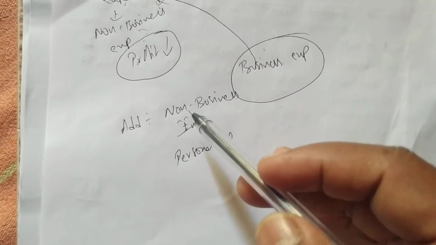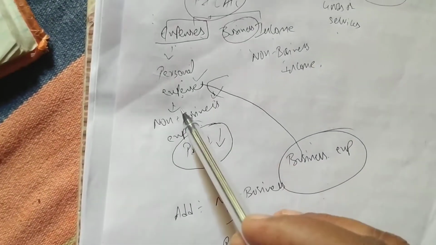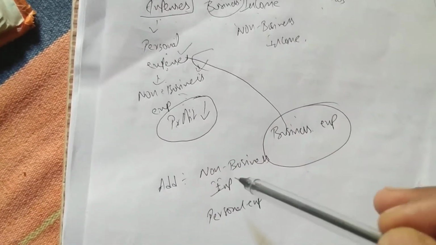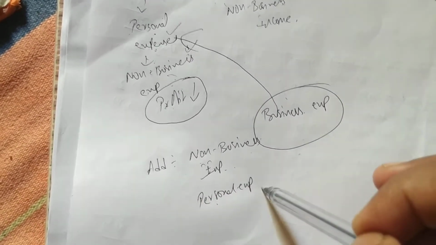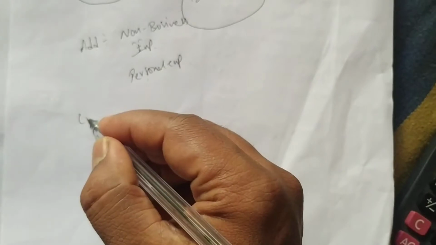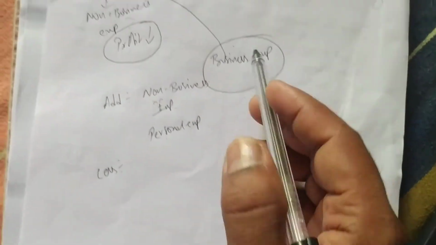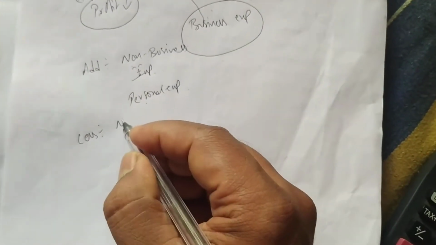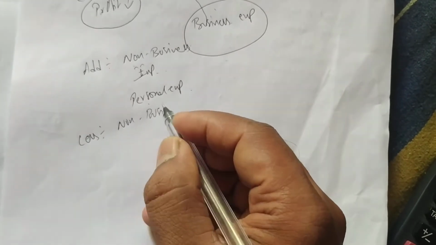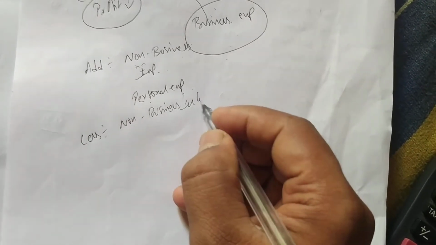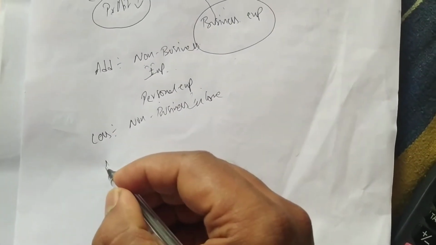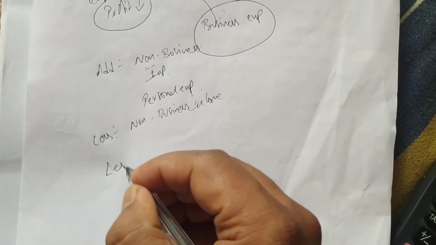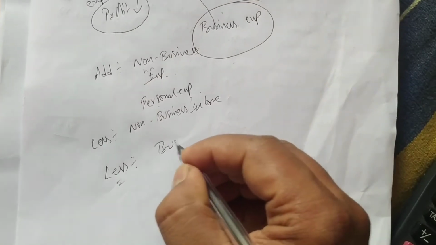What you have to deduct? It is already deducted, right? So you have to add non-business expenses and personal expenses. Okay. What you have to deduct? You have to deduct non-business income, and you have to deduct business expenses.